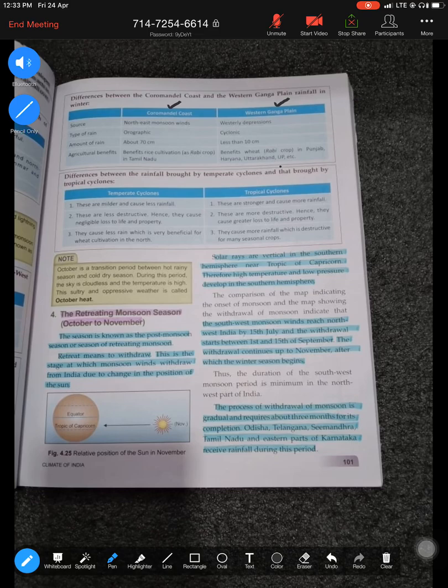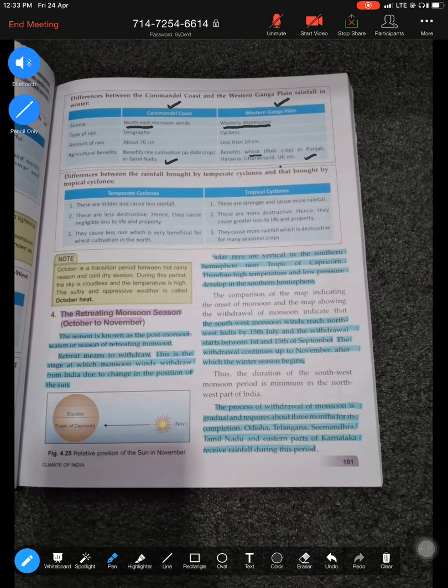So what is the source of rainfall? Coromandel gets rainfall always from the northeast, that is your retreating monsoon, whereas the Punjab is always getting winter rainfall from the western disturbances, which is also known as westerly depression. So beneficial for rice, beneficial for wheat. So just two things that you have to remember.